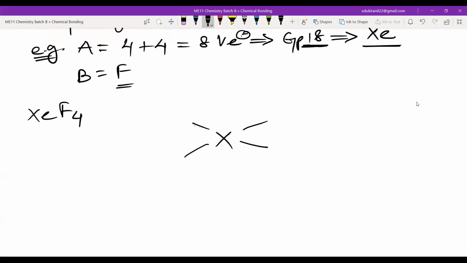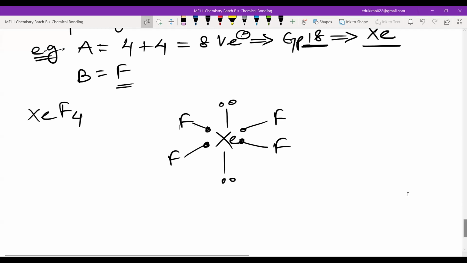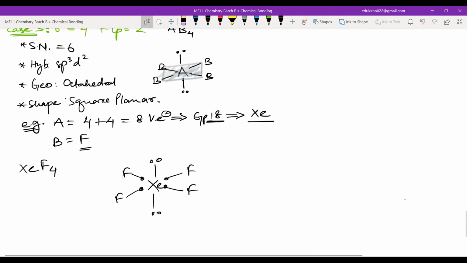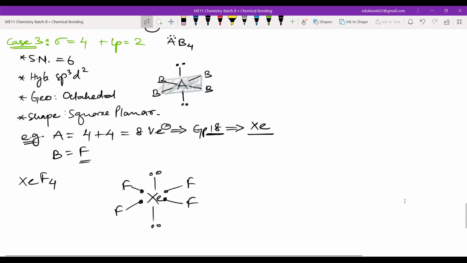You have made 4 bonds. Then you see how many electrons are done. 1, 2, 3, 4. These are the xenon's electrons. Then you have how many more? 4 more. This is 1 electron. Now these are the 4 electrons, right? Then you add fluorines here. So this is how you will be approaching if you are asked to write the geometry and structure of different molecules. So please write this down.